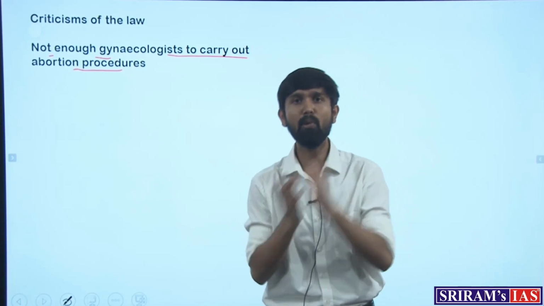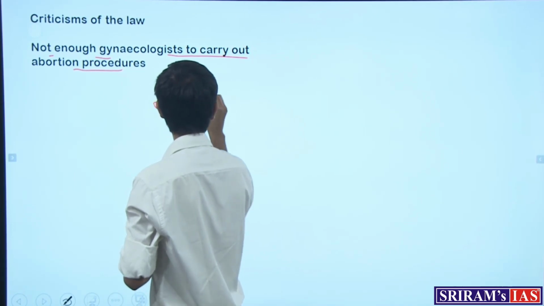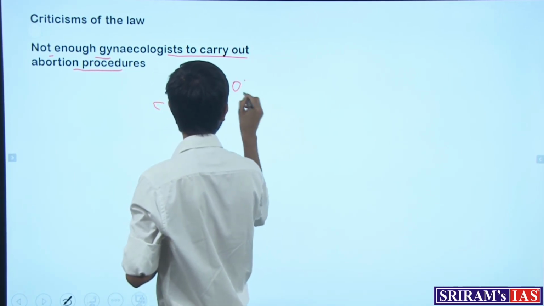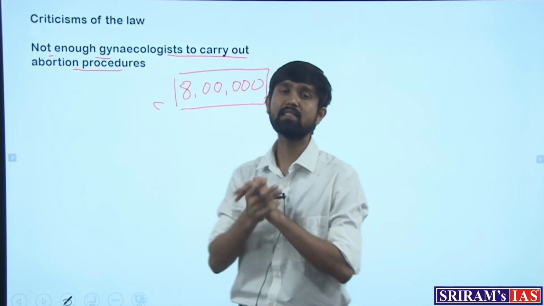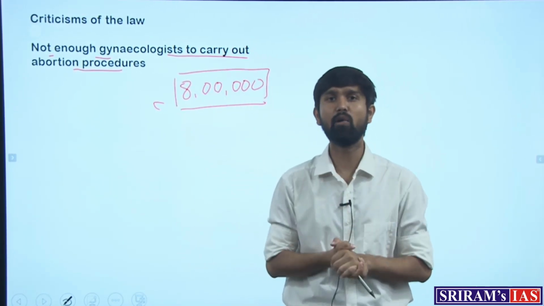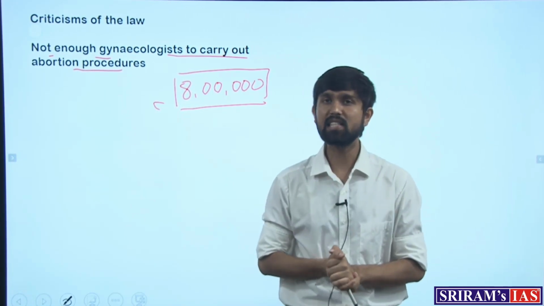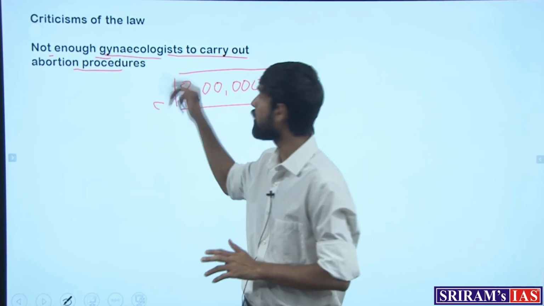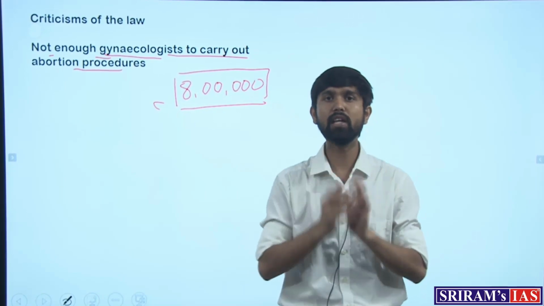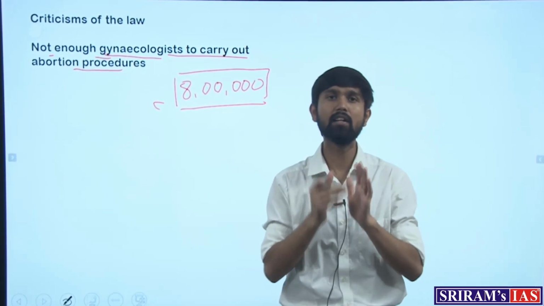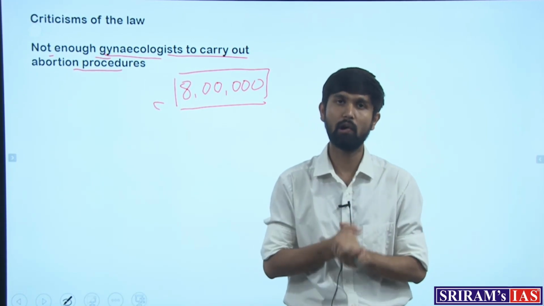That is why most of the women, around 8 lakh in numbers, is the number of illegal or unsupported abortions that has been carried out in the past years in India, which highlights the need for increasing the number of registered and qualified gynecologists in the country. So this was the discussion with respect to the Indian laws, which is the Medical Termination of Pregnancy Act, which deals with the abortion laws in the country.